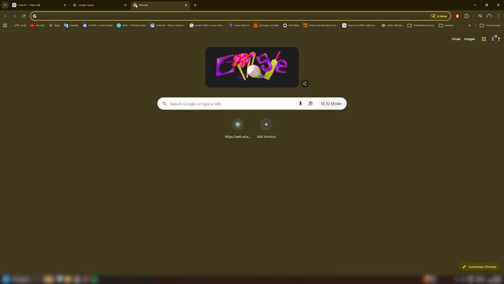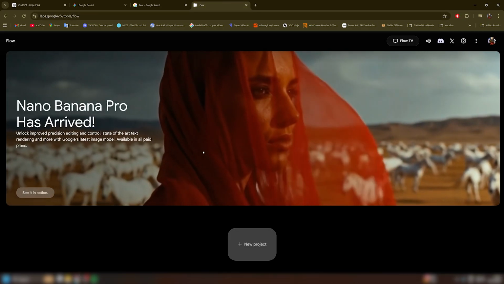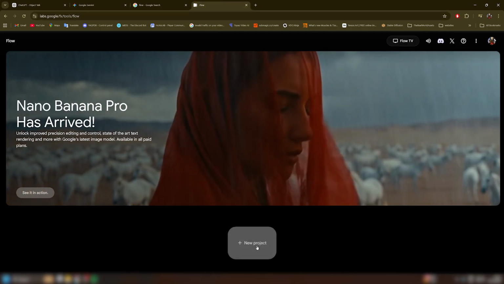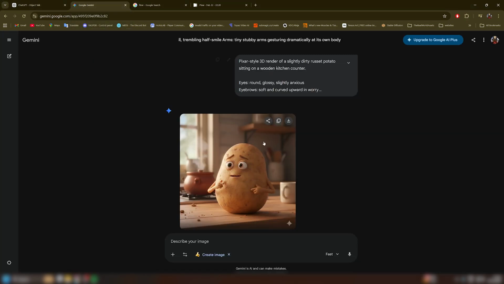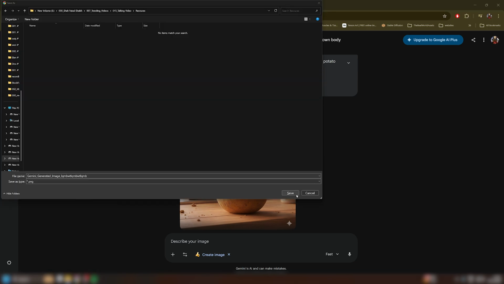Now create another tab and type Flow. Click on this Flow link and click on this link. You will get this website. Sign in with your Google account and click on new project. Now click on here and choose the option frame to video. We will again go to Google Gemini and we will download this image. Click on here to download this image. Save the image in the folder.